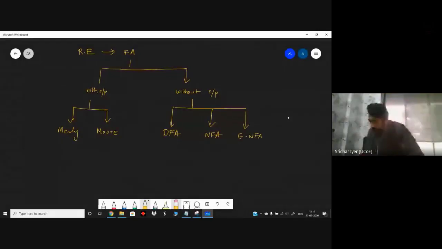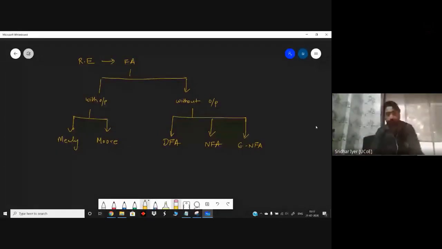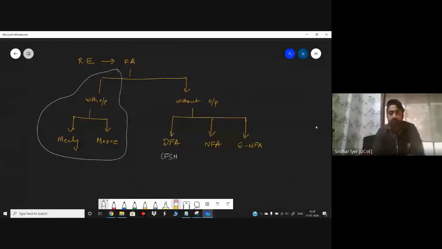Is my screen visible? Kindly see whether you are understanding what I have written so far. This is just a revision of what we have done so far in these 17 lectures. We have already covered the left-hand side portion: DFA and FSM. This much part is left, that is NFA and epsilon NFA. I had told you that before proceeding with NFA and epsilon NFA, I would like to cover regular expressions. That is the main reason for what we are going to study today.